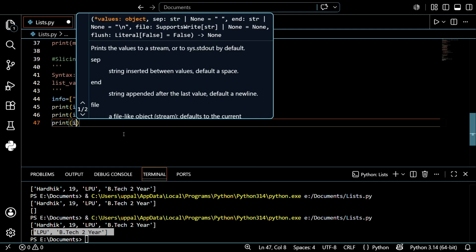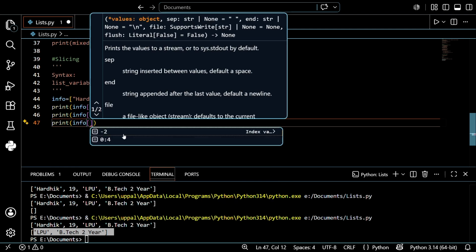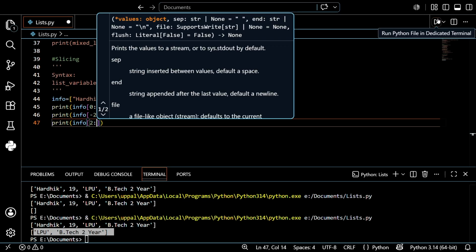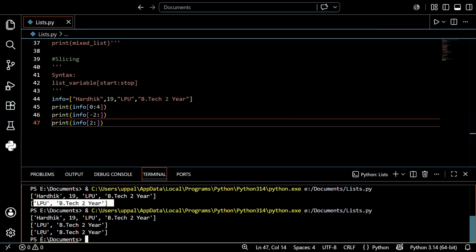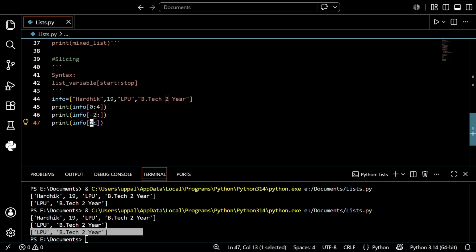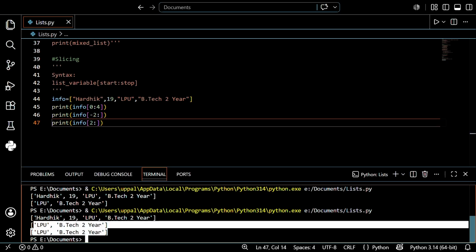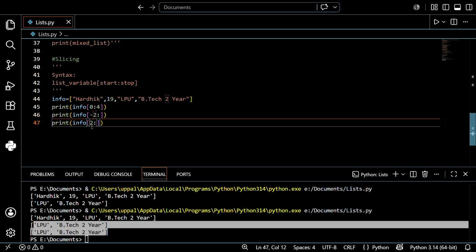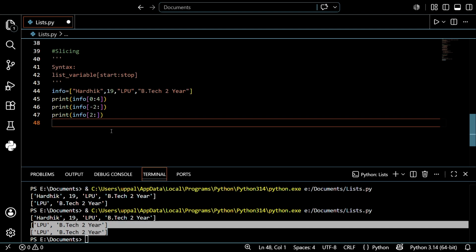And again, write info. After that, open the brackets. I just want the first 2 parts. So let's write :2. Then let's see what will happen. Before that I want to save this, and I just want to run this. See, what is happening here means it starts with 0 and ends at 2. So this is a pattern, guys. We can print the last 2 by using the minus, and the first 2 means from the start up to the second index. So I want to print the first 2 parts by using this.